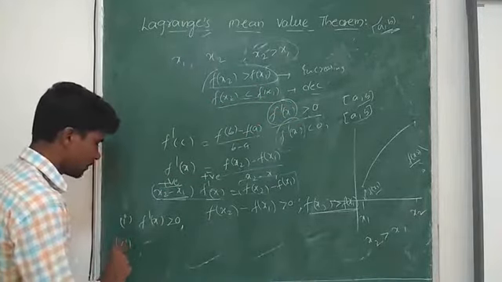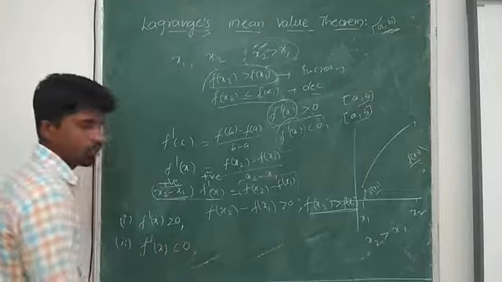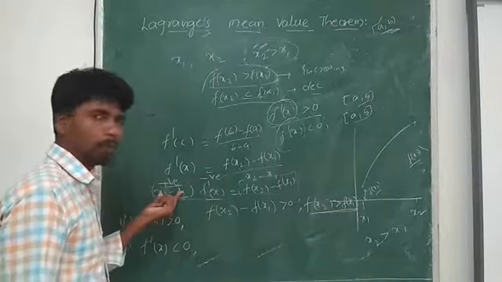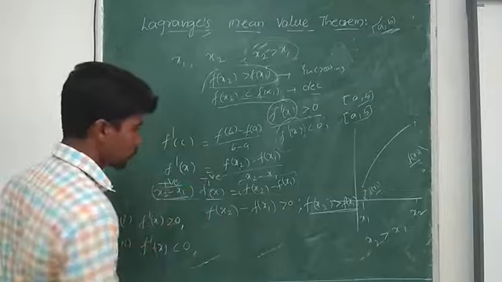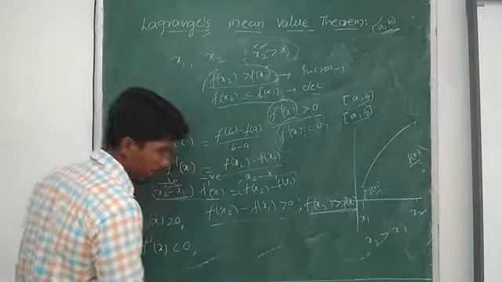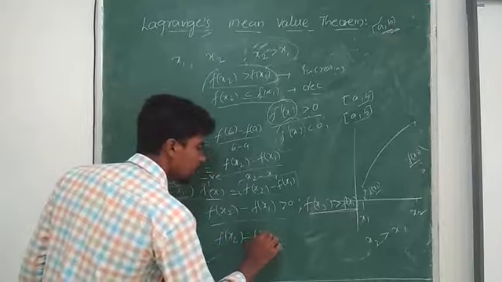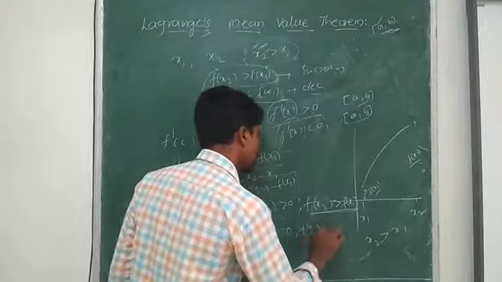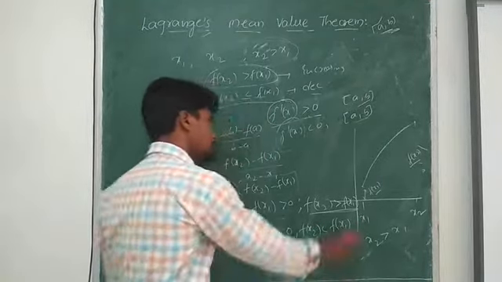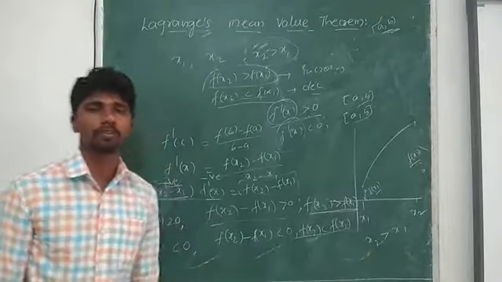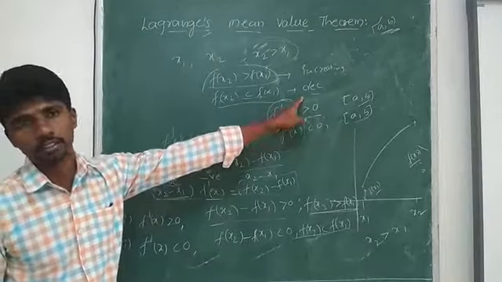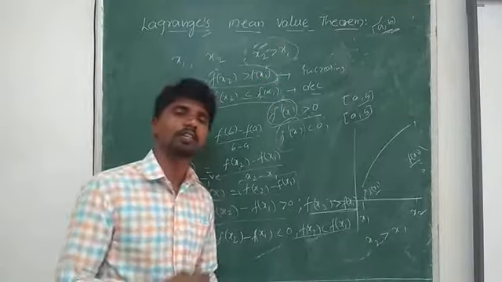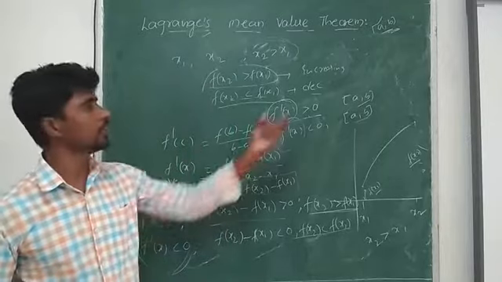Now for the second condition, if f dash of x is less than 0, then we get it is negative. Negative into positive is negative. So f of x2 minus f of x1 becomes a negative value. So if it is negative, what do we get? f of x2 is smaller than f of x1. If this condition happens, we can say the given function is a decreasing function. So with the help of the derivative of the given function, we are able to say whether the function is increasing or decreasing in a given interval.